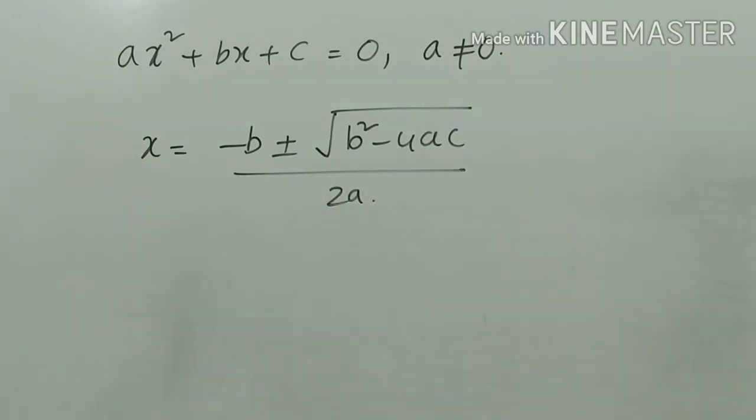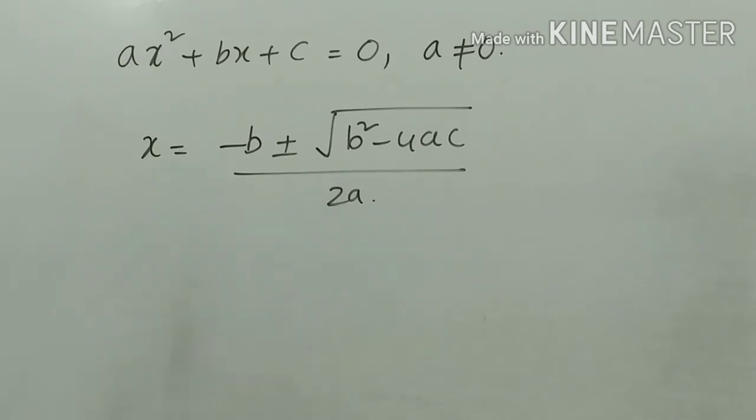Now, after solving, you will get answers like x is equal to some values, sometimes real numbers. Sometimes you will get not a real number also. Now, my point is, without solving the roots, without using this formula, can you say what type of roots may exist? Without knowing the roots, can we say what type of roots? That means, what is the nature of the roots?